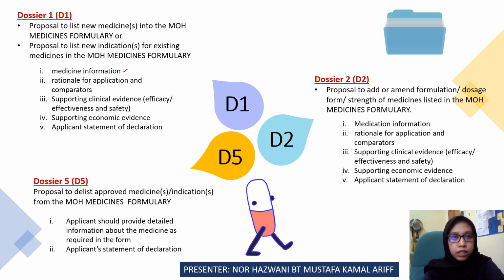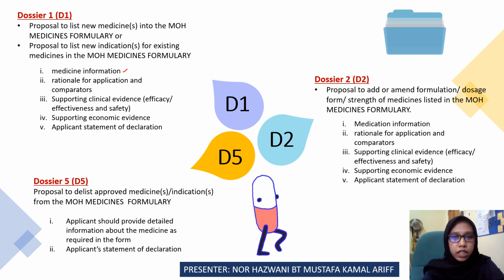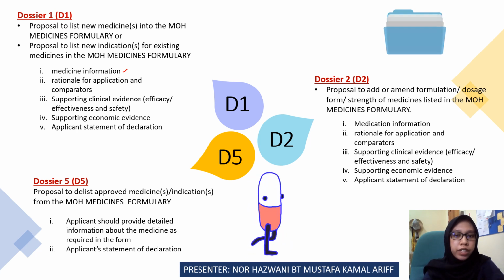Here we just tick the medicine information and fill in the form. The information should be obtained from official reliable sources, for example the medicine monograph or package insert. The latest DCA approved package insert must also be attached together with this form. And a sample of the medicine should be provided upon request by the secretariat.